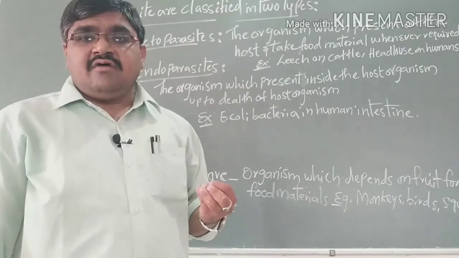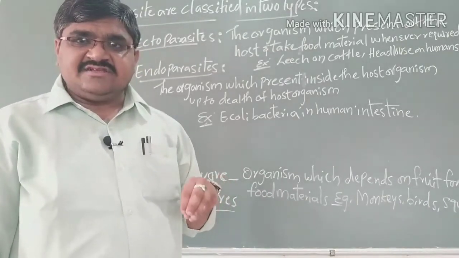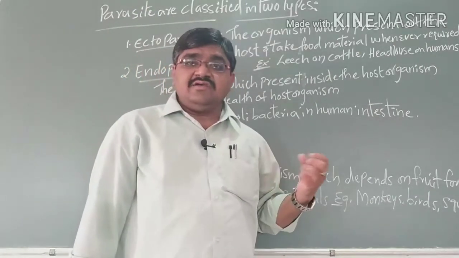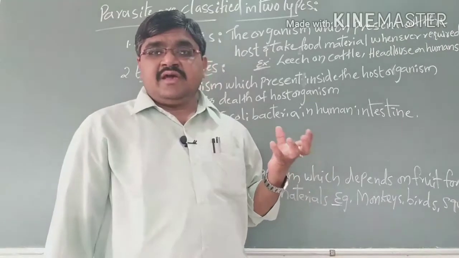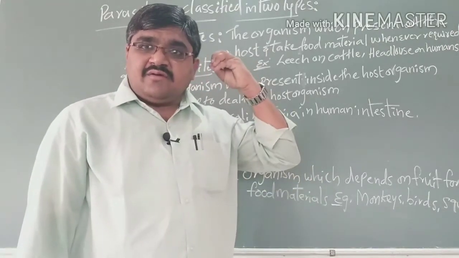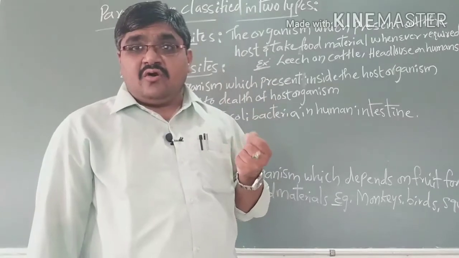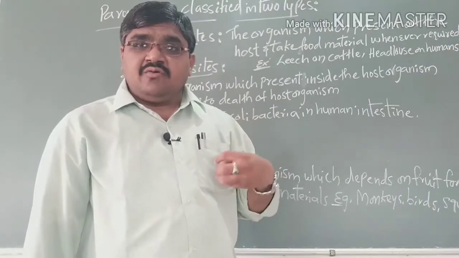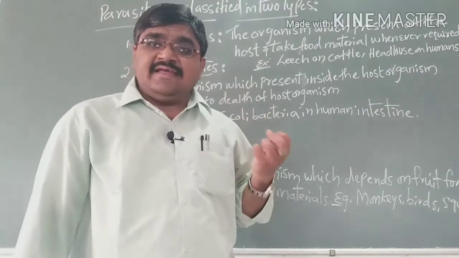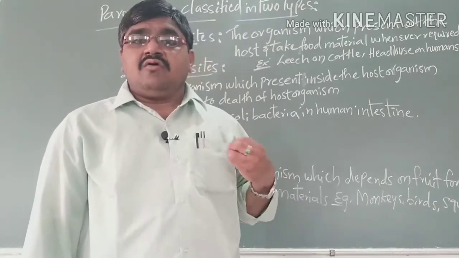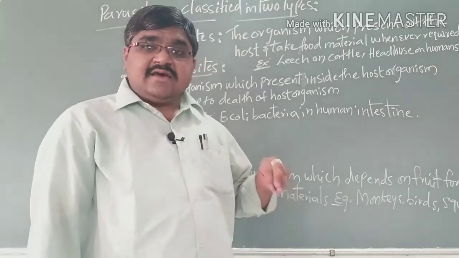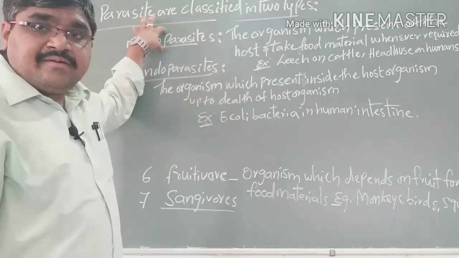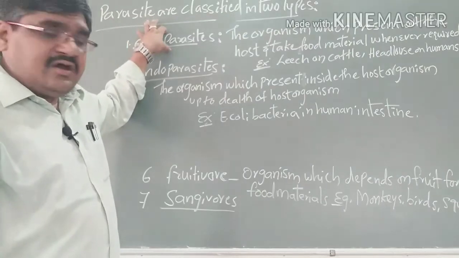Whenever they require, the leech attaches to the cattle and sucks the blood. Likewise in humans, the head louse takes food material from our head. In our head small organisms are present, called head lice. The head louse takes food material from the head of our body whenever they require food. Such organisms are parasites. We call them ectoparasites. And the second one, the endoparasites.